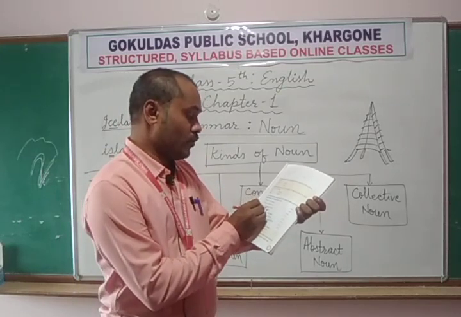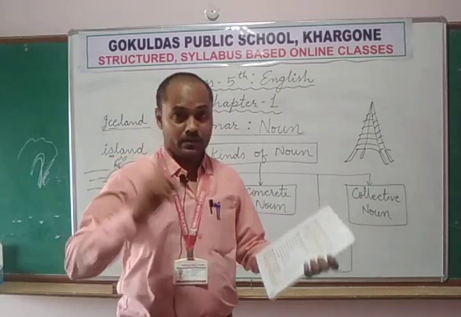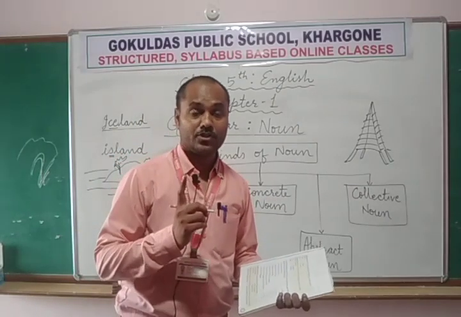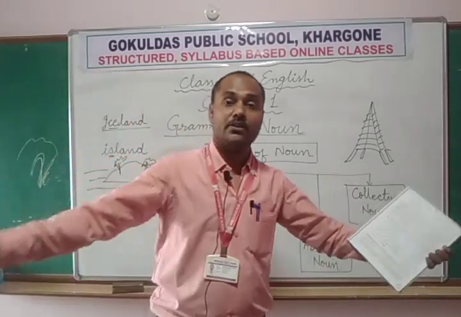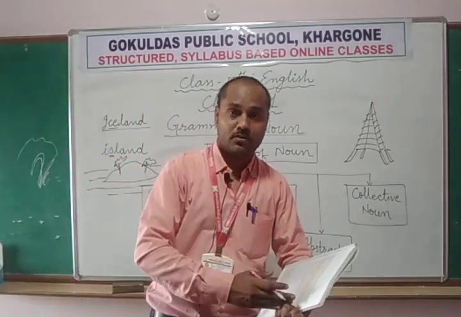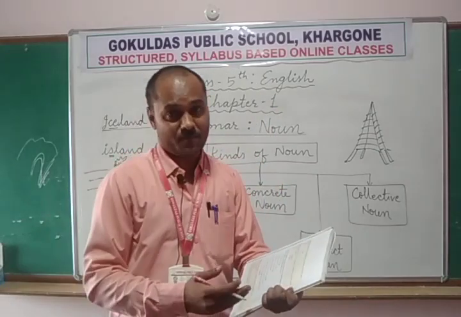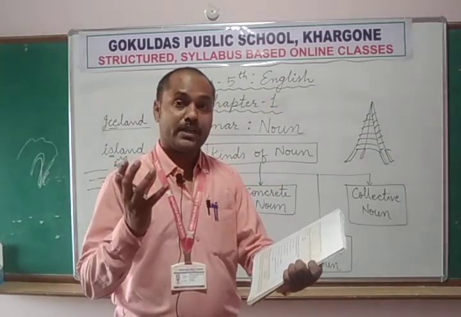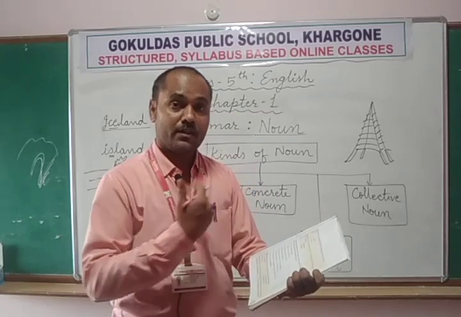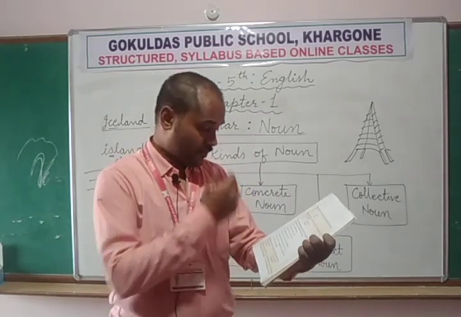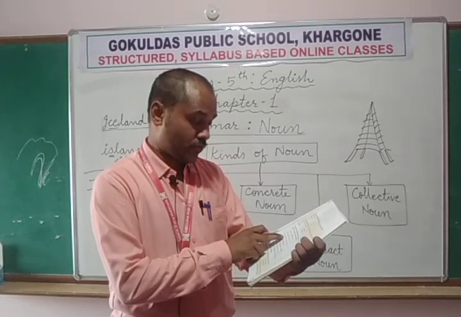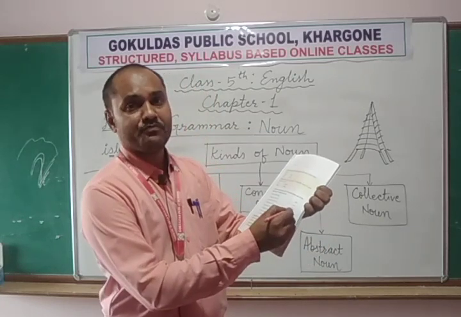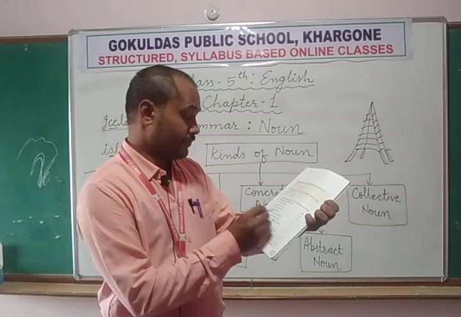Love makes the world go round. Love is a very good feeling which makes the world go round. Means we all are united, we all are close to each other. And love is a bonding. It is a bonding of persons. Okay, so love is the name of emotion. So we can write here an, abstract noun.